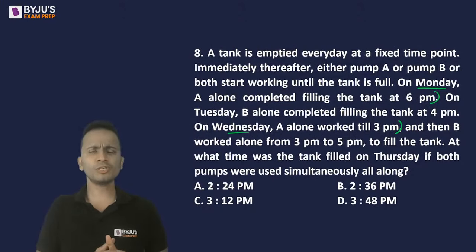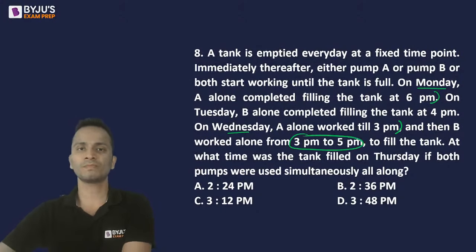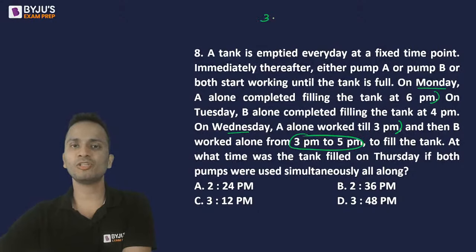This 3 hours work of A is now done by B in only 2 hours. So I can make a relation: 3 hours work of A is equal to 2 hours work of B.